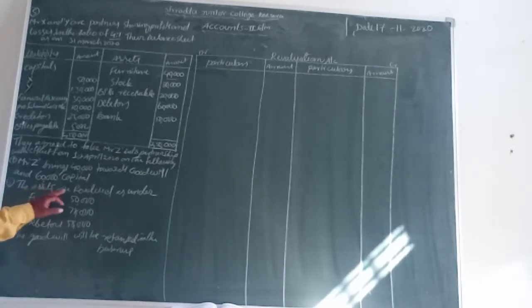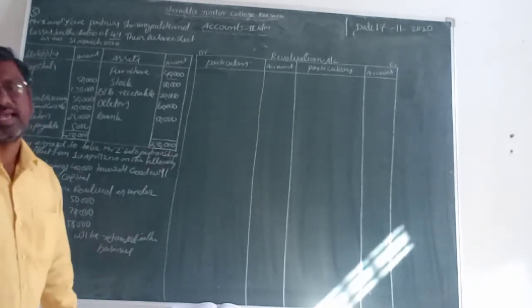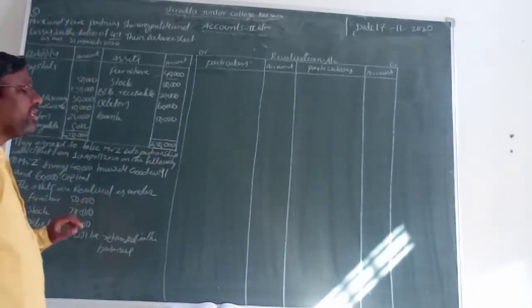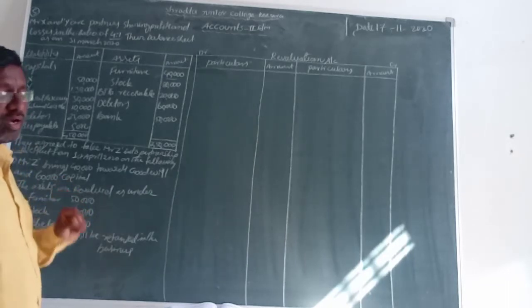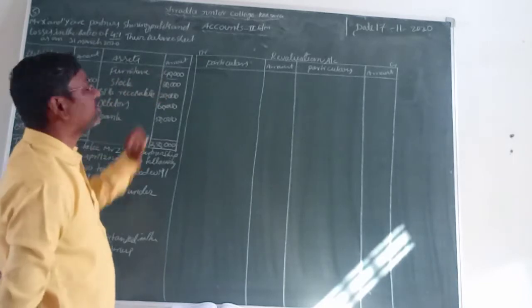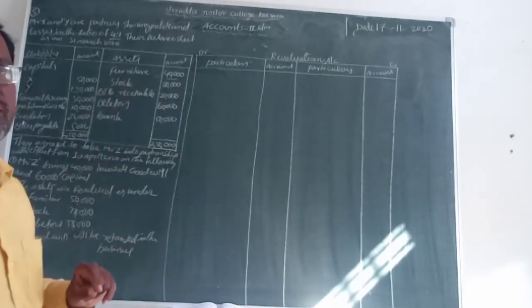Now we are going to the second one. The assets are revalued as under. Furniture 50,000 rupees is there. Furniture value is 50,000, which is the present year value. The previous furniture value, how much, friends? 40,000 rupees is there.